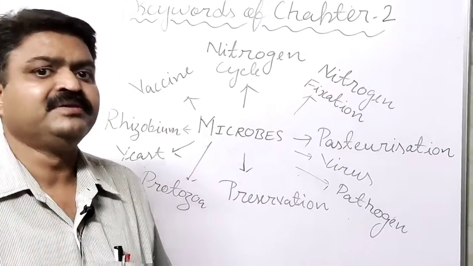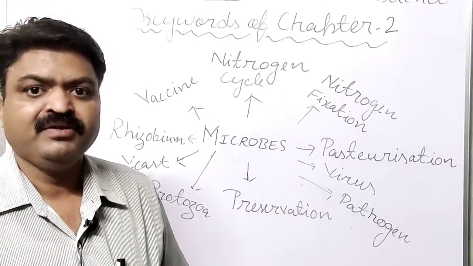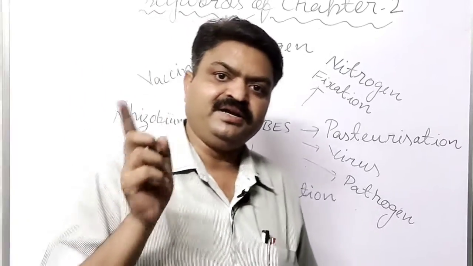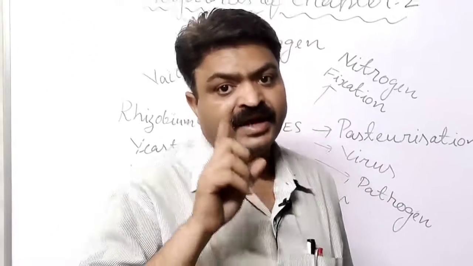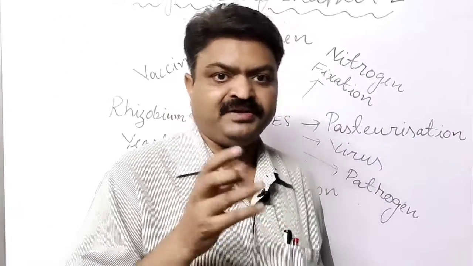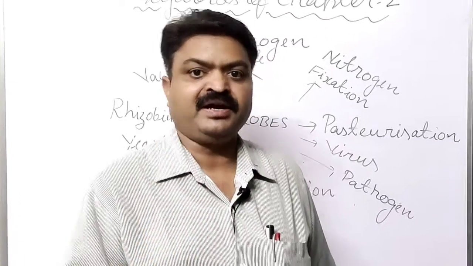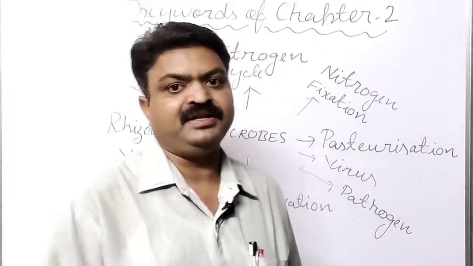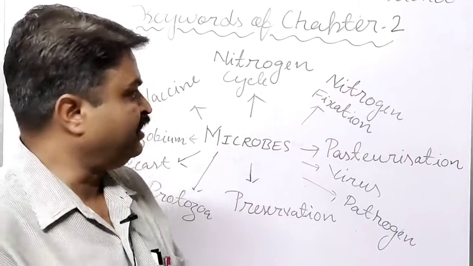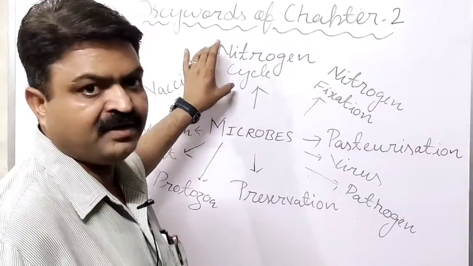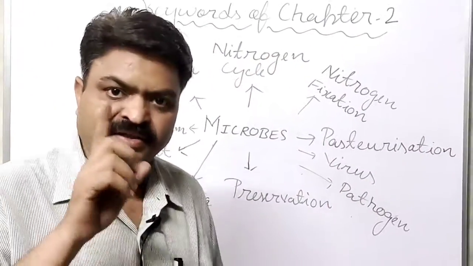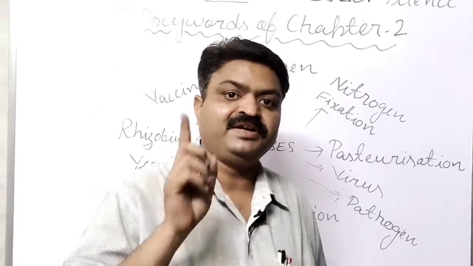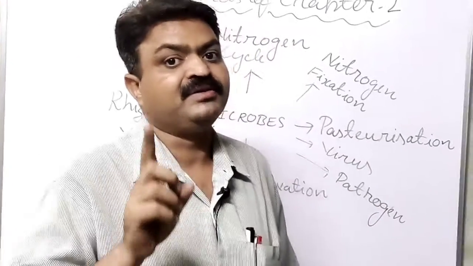But when the plants and the animals die, their bodies are decomposed, and the nitrogen found in their bodies is degraded and released into the environment. In this way the nitrogen cycle is completed, and in the atmosphere 78% nitrogen remains.